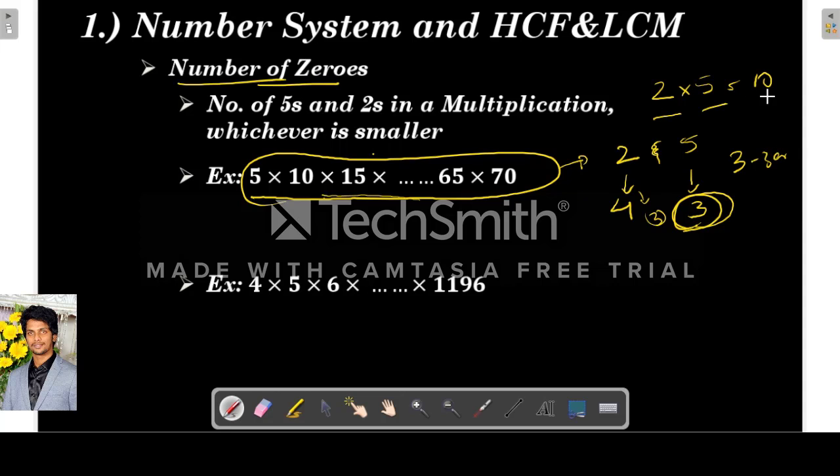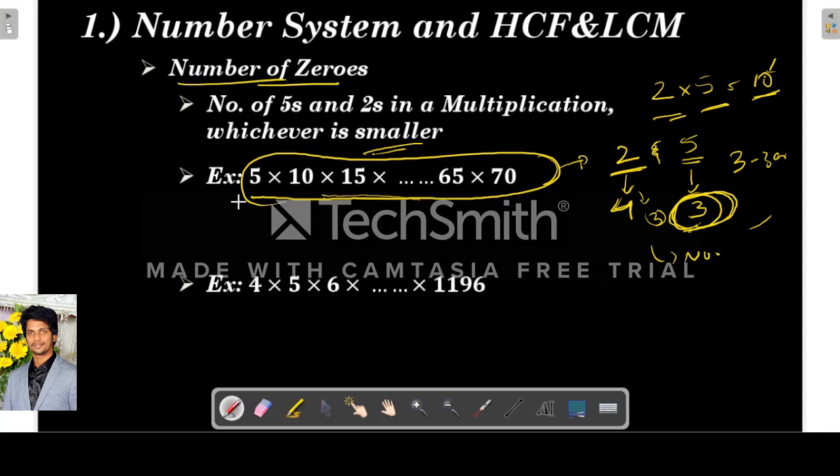When there is 1 2 and 1 5, the product will be 10, which means there will be 1 zero. However many times the 2 and 5 repeat, that many zeros will be there in a product. You will get clarity when we solve the problems. So when there are 4 2's and 3 5's in a product, the number of zeros will be whichever is smaller, which means 3.